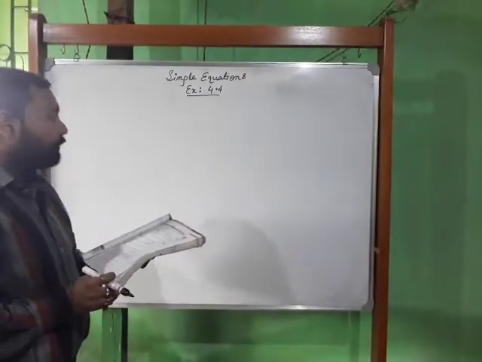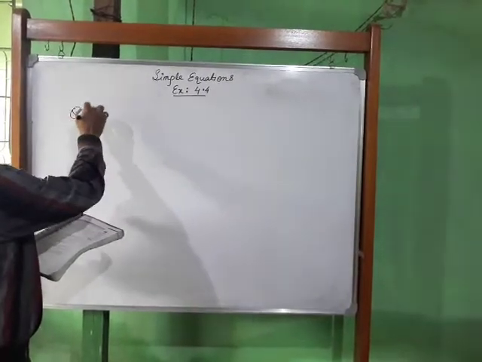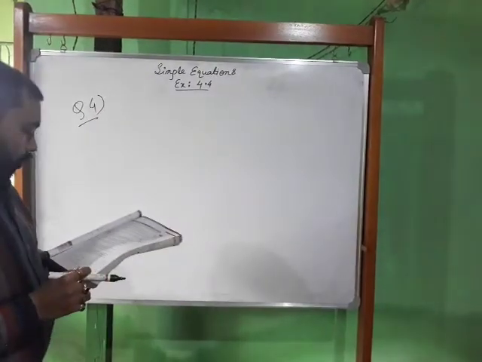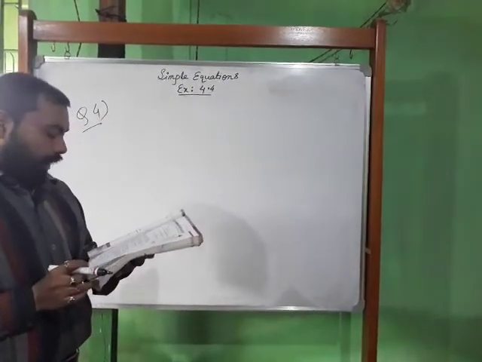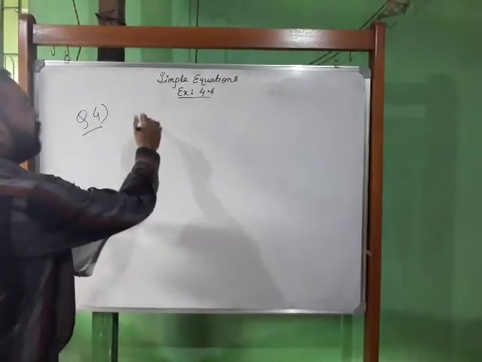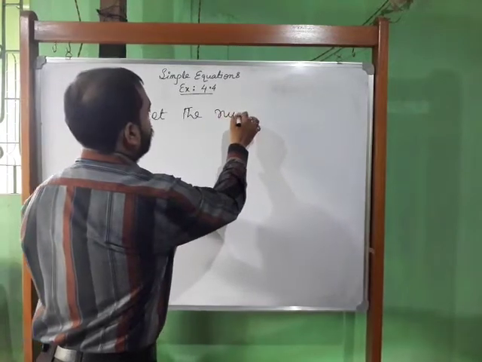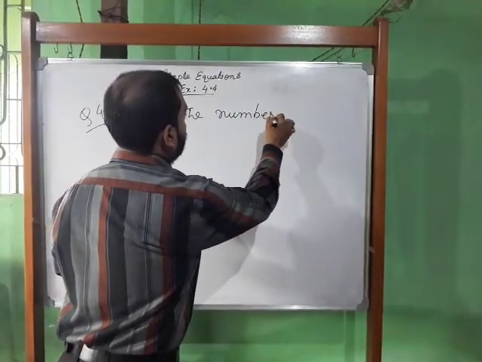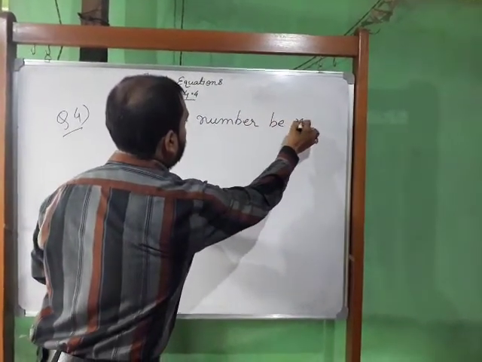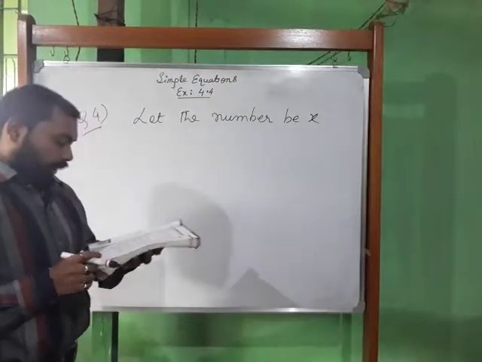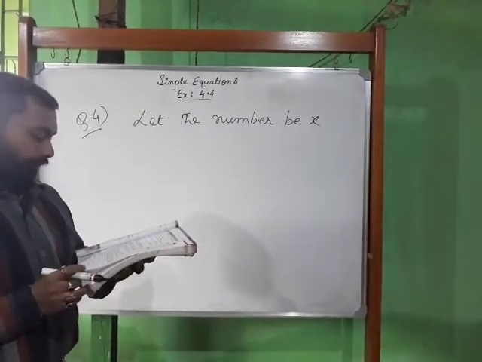Okay, now question number 4. Solve the following riddle. I am a number, so let the number be x. Tell my identity.